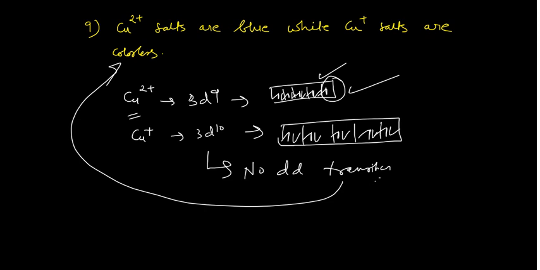If you make it question number 10 from the same question, you should remember that Cu2 positive is paramagnetic, because it has an unpaired electron, and Cu positive is diamagnetic because it has all paired electrons. So I have discussed 10 questions today.